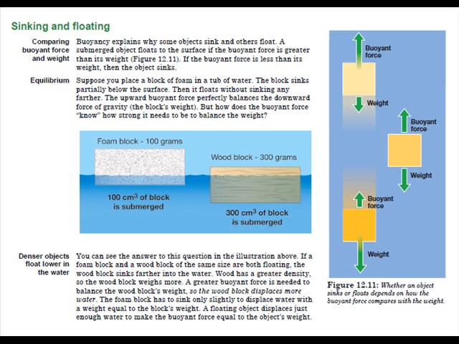But how does the buoyant force know how strong it needs to be to balance the weight? You can see the answer to this question in the illustration above. If a foam block and a wood block of the same size are both floating, the wood block sinks farther into the water. The wood has a greater density, so the wood block weighs more. A greater buoyant force is needed to balance the wood block's weight, so the block displaces more water. The foam block only has to sink slightly to displace water with a weight equal to the block's weight. A floating object displaces just enough water to make the buoyant force equal to the object's weight.